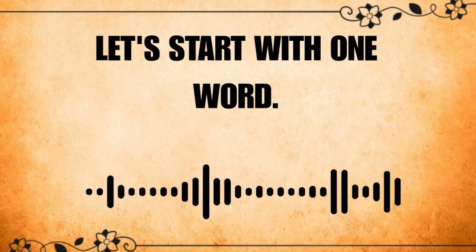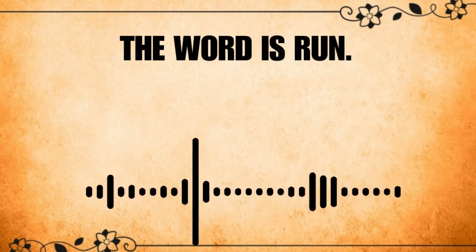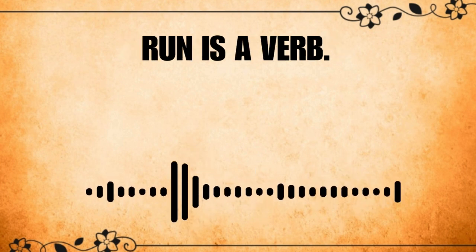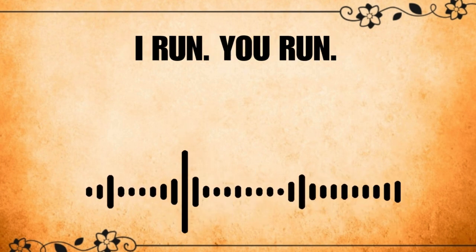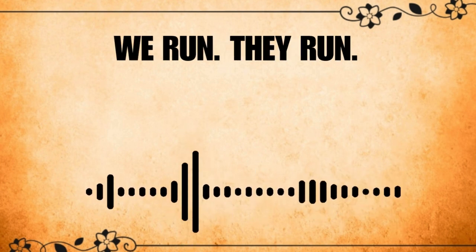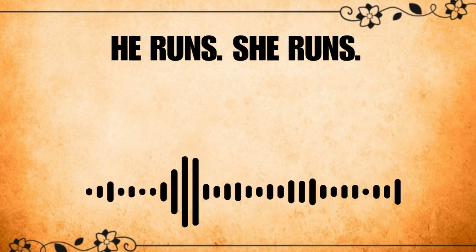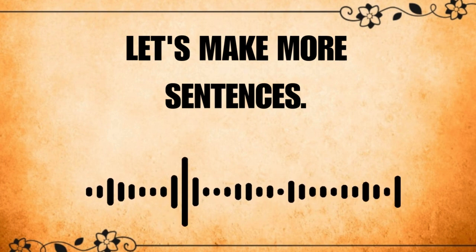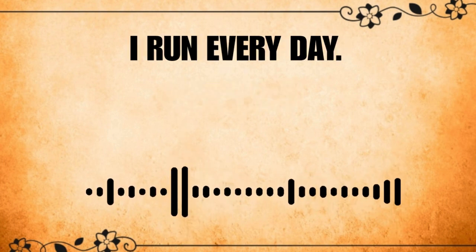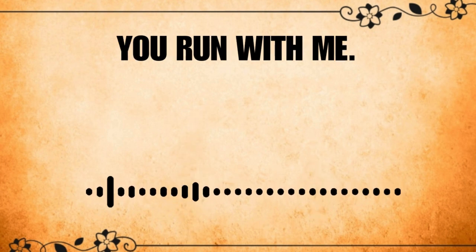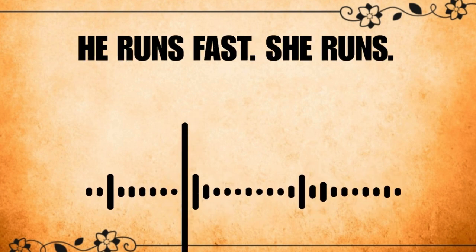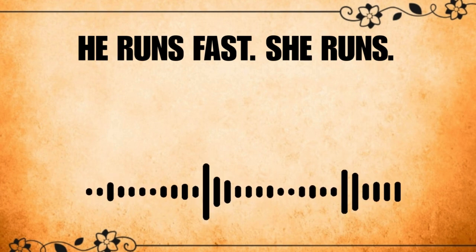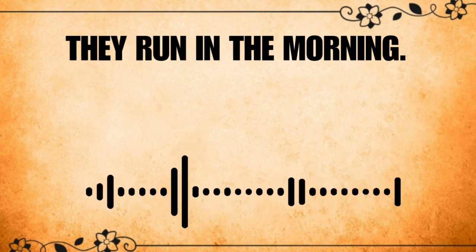Let's start with one word. The word is run. Run is a verb. I run. You run. We run. They run. He runs. She runs. Let's make more sentences. I run every day. You run with me. He runs fast. She runs in the park. They run in the morning.